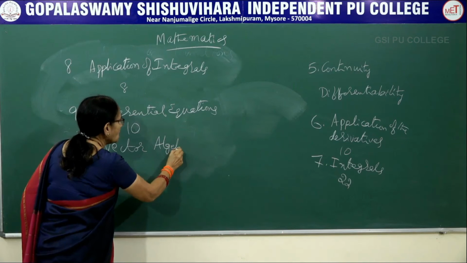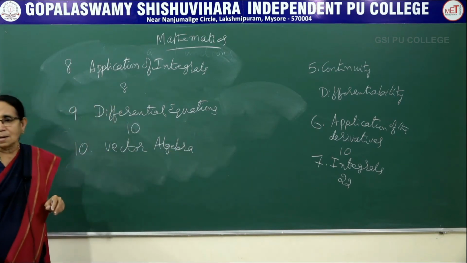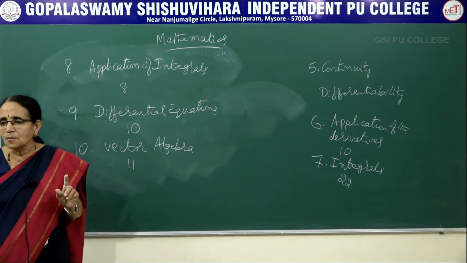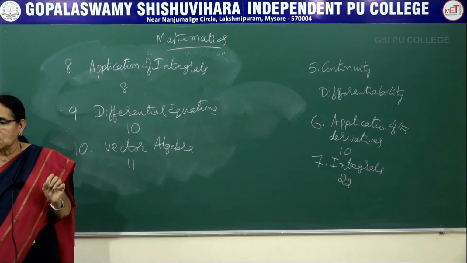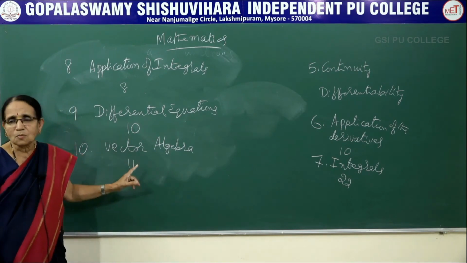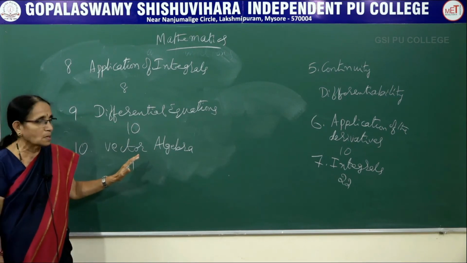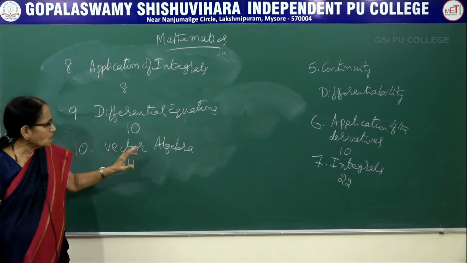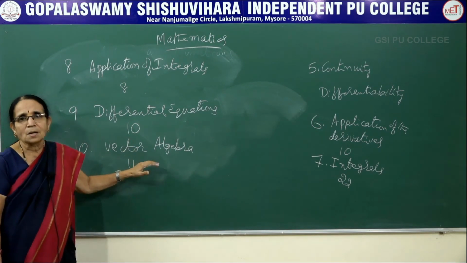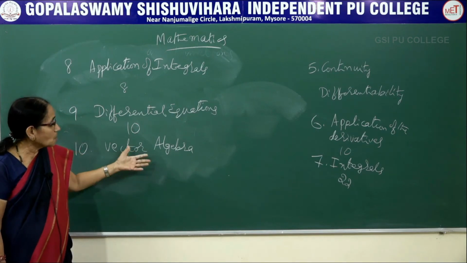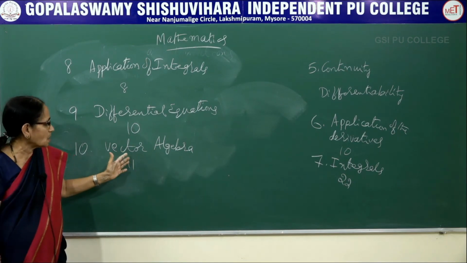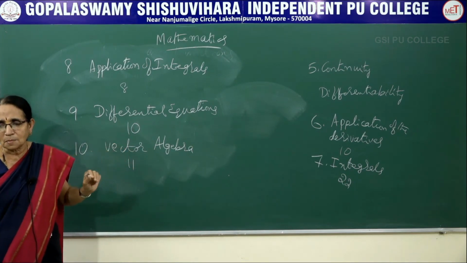Now the next chapter is Vector Algebra. It carries 11 marks here. Again we will be having one 1 mark question, two 2 mark questions and two 3 mark questions, so totally it would be 11 marks. First we teach you about the definition of a vector and the types of vector. Usually a 1 mark question for a definition would be taken from this topic, and we are going to study about the vector product and scalar product. All those things we are going to study under this chapter called Vector Algebra.